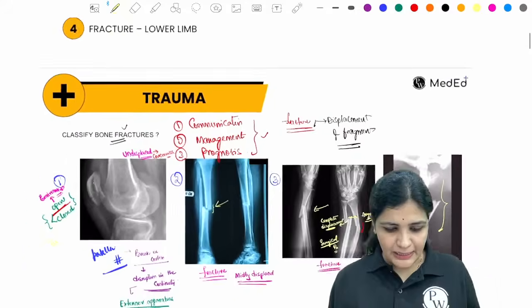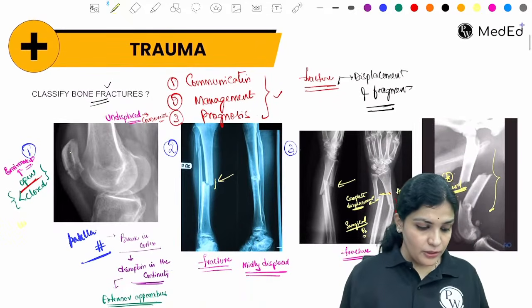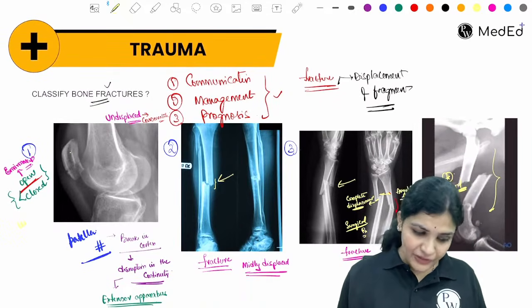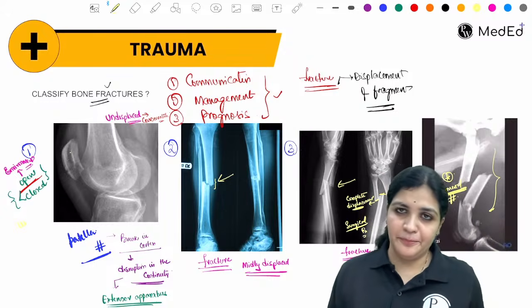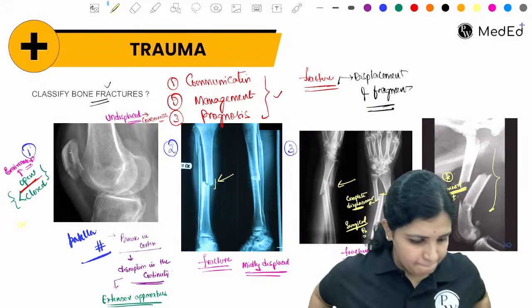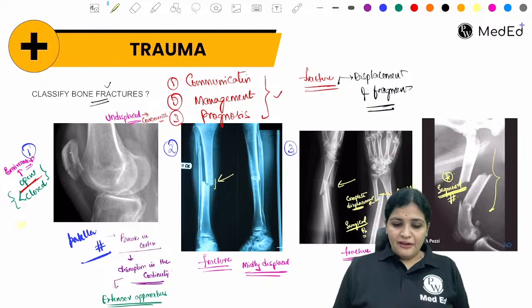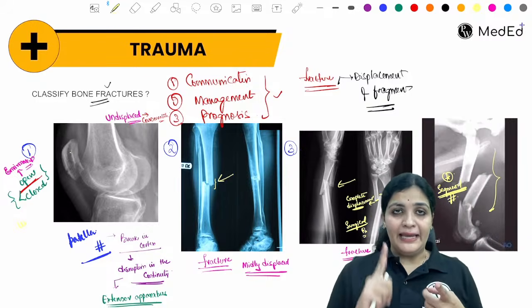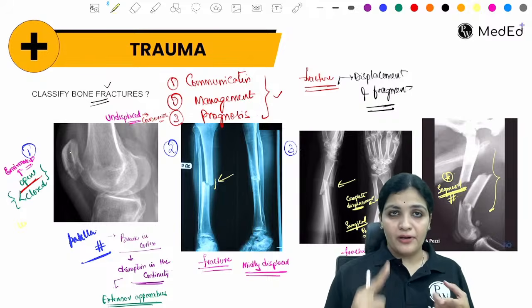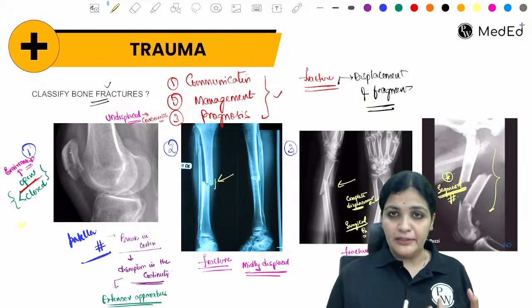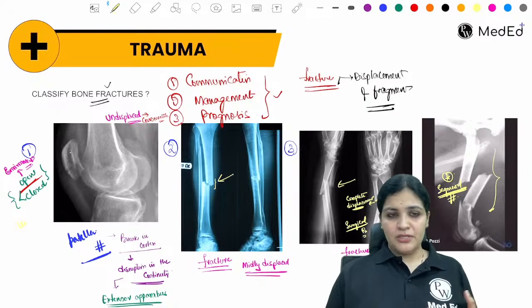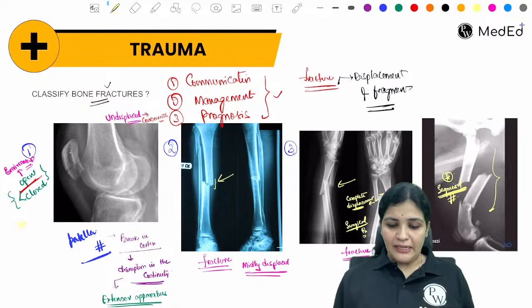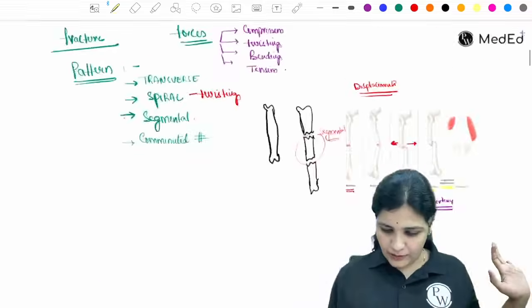Yes, so that's complete. Very good. Perfect. Displaced segmental complex fracture. Very good. Perfect. Okay. Now I have also told you that at the end you are going to write the importance of the classification. It is for greater communication. It is for management and the prognosis. Right. So all this put together you will get full marks, 10 on 10.